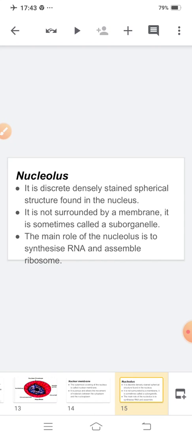So, it is a discrete, densely stained spherical structure found in the nucleus. It is not surrounded by a membrane. It is sometimes called a suborganelle, and the main role of the nucleolus is to synthesize RNA and assemble ribosome. Clear?